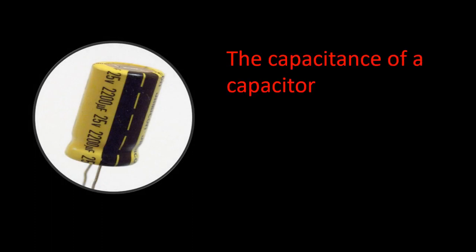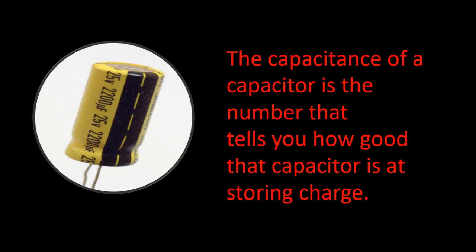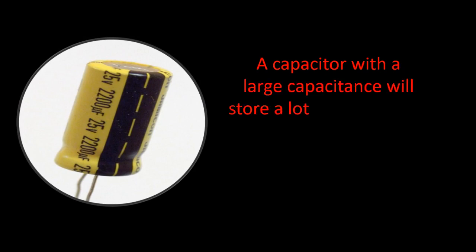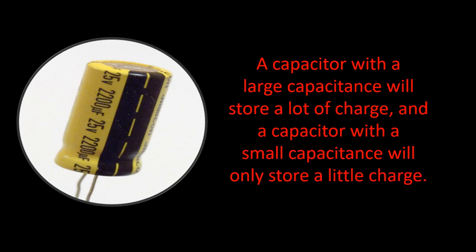Now, the capacitance of a capacitor is the number that tells you how good that capacitor is at storing charges. So a capacitor with a large capacitance will store a lot of charge, and a capacitor with a small capacitance will only store a little amount of charge.